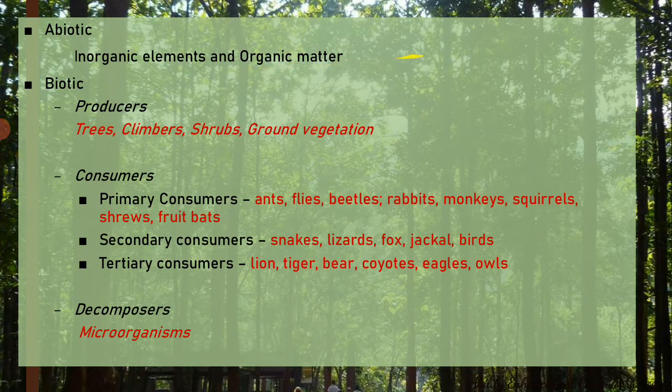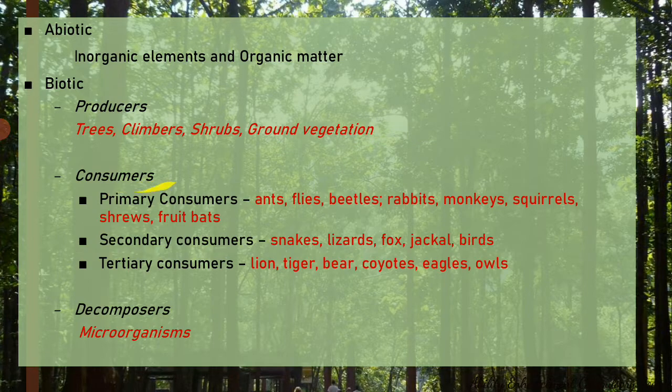So the abiotic component in the case of the forest ecosystem is very, very rich due to the high presence of flora and fauna in such ecosystems. Even the abiotic component, that is the nutrients, is very rich. The biotic components include the producers, those are the plants. This mainly includes the tree species. Other than that, there can be climbers, shrubs, and even ground vegetation. We can also find a lot of small shrubs or herbaceous plants or even grasses on the forest floor. So these are the different types of producers that can be found in any type of forest ecosystem.